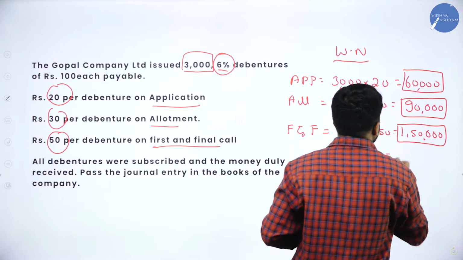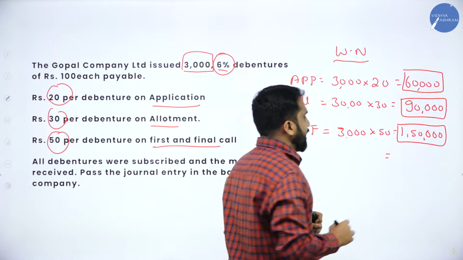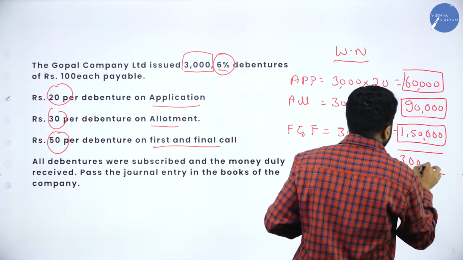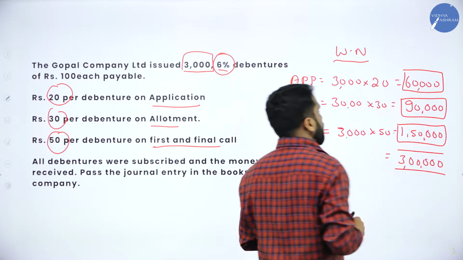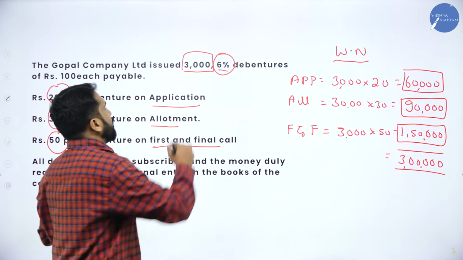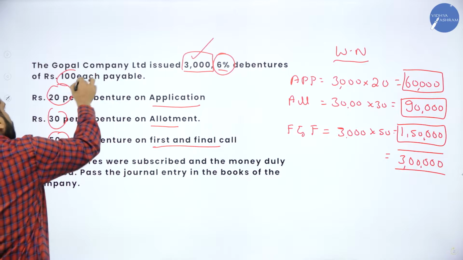What is the total? 60,000 plus 90,000, 1,50,000 plus 1,50,000. Your answer will be 3 lakh. How to check whether your answer is correct or wrong? Number of shares 3,000, share value 100 rupees each.